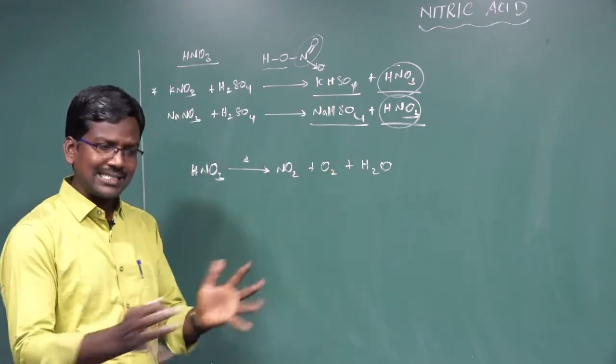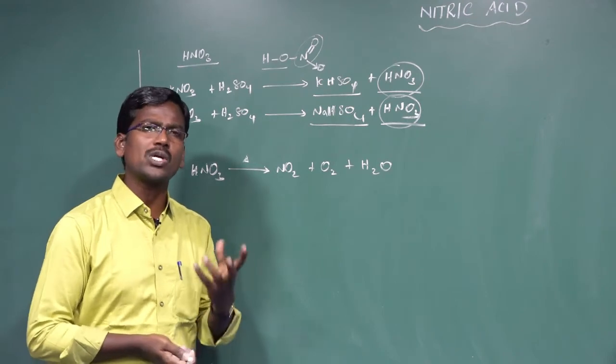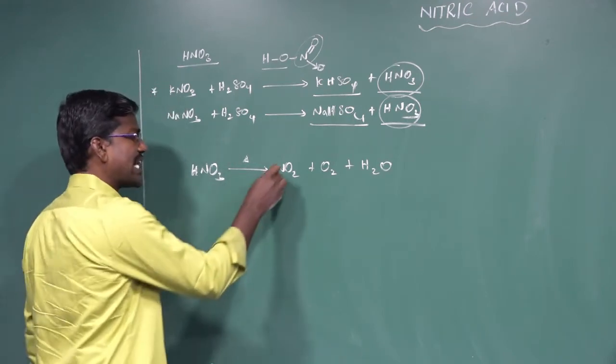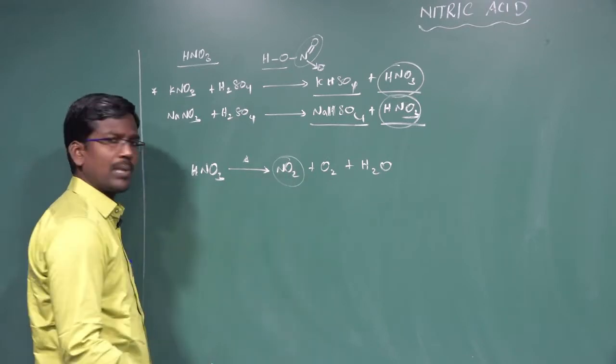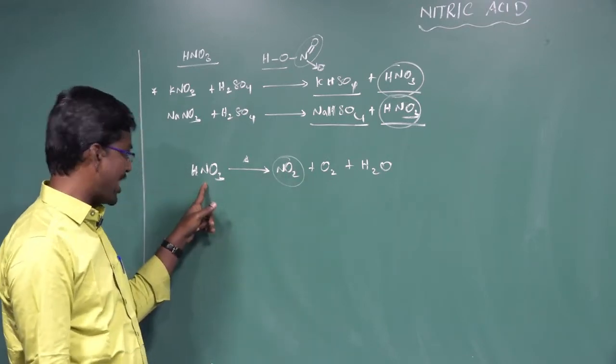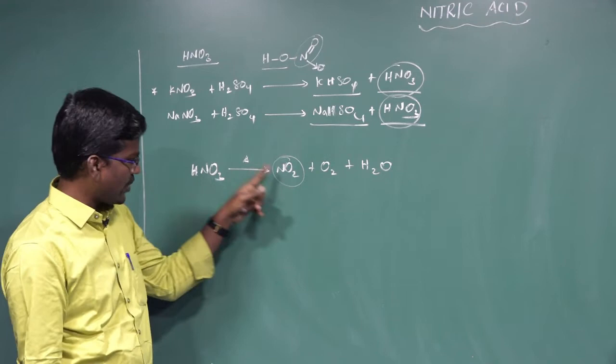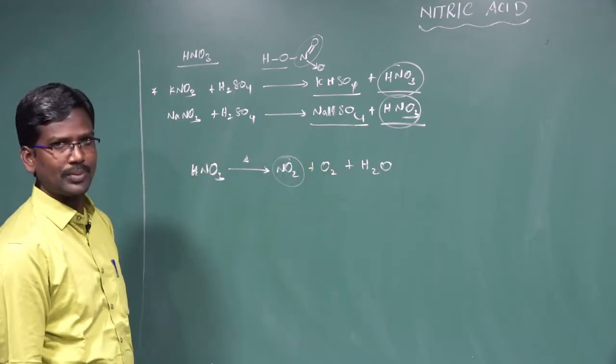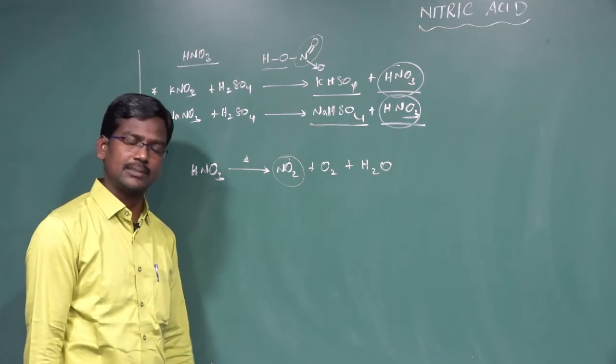The nitric acid is in the form of a fuming brown colored liquid because it contains a little amount of nitrogen dioxide. The nitrogen dioxide is obtained from the decomposition of nitric acid. So nitric acid dissociates to form nitrogen dioxide, oxygen gas and water molecules. It is one method, the simplest method, the simple method.